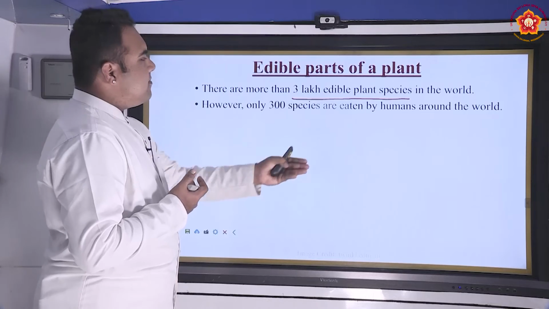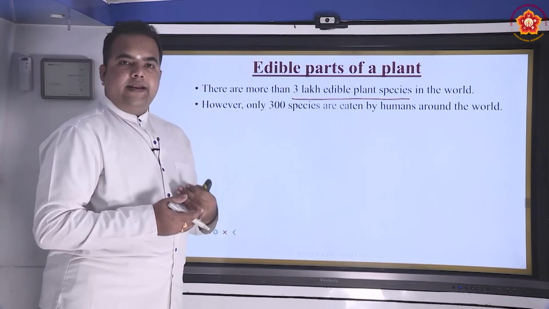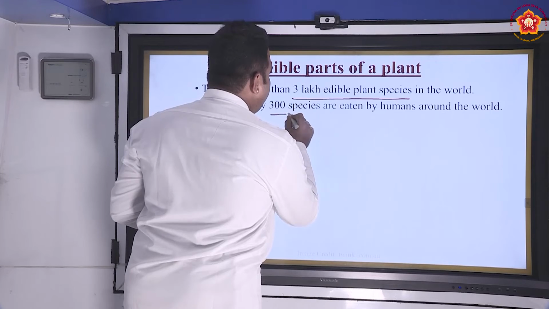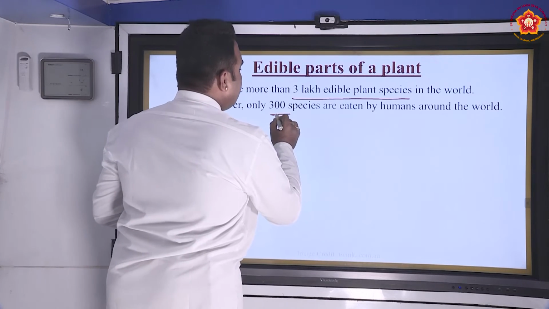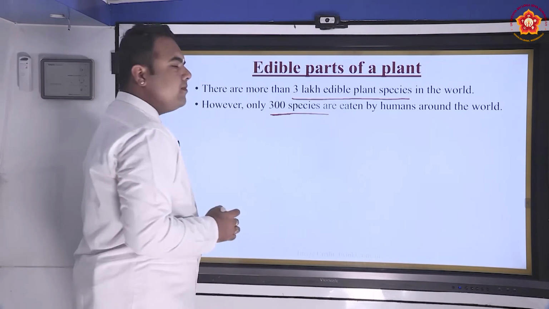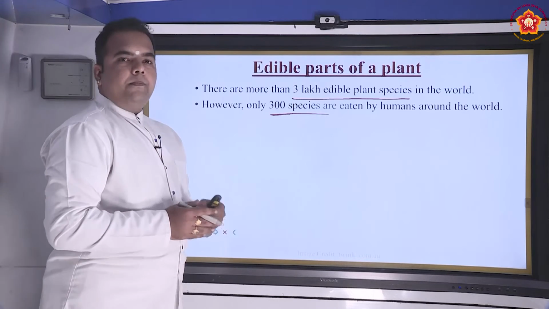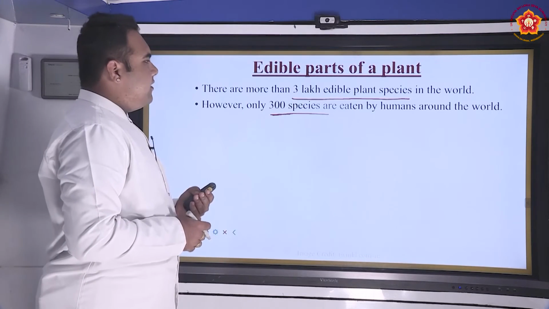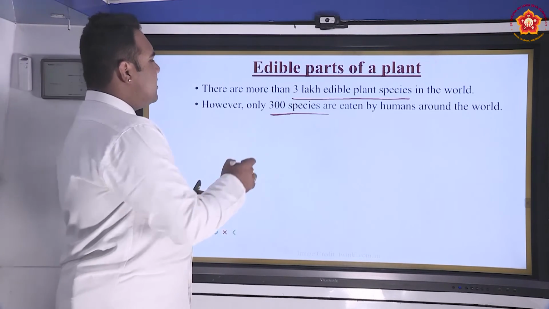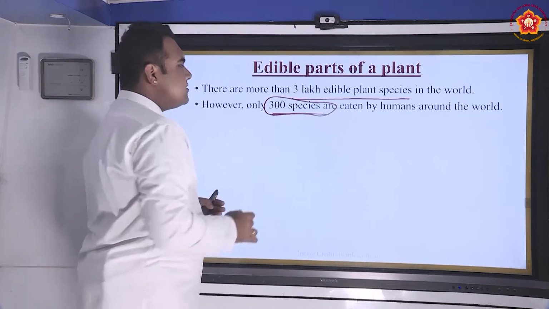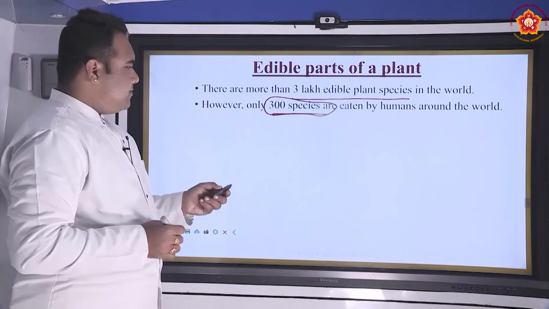The parts of these plants can be used for eating purposes, but only 300 out of 3 lakh species are eaten by humans around the world. Humans generally consume parts from these 300 plant species.